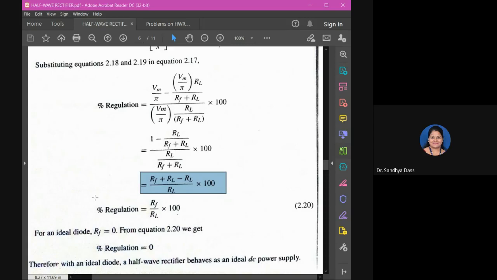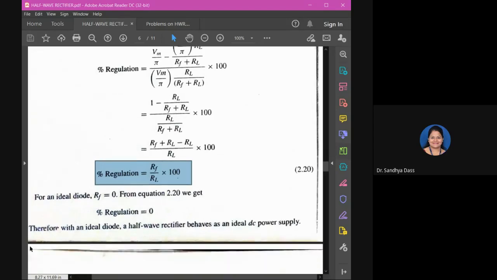So percentage regulation will be equal to Rf by RL into 100, for a practical diode. Rf by RL into 100 is the percentage regulation, and this is for the half wave rectifier.